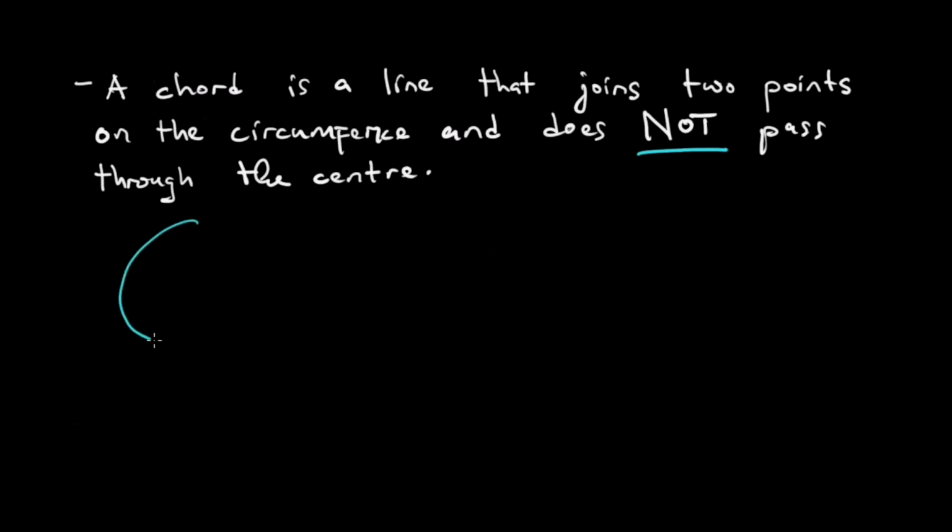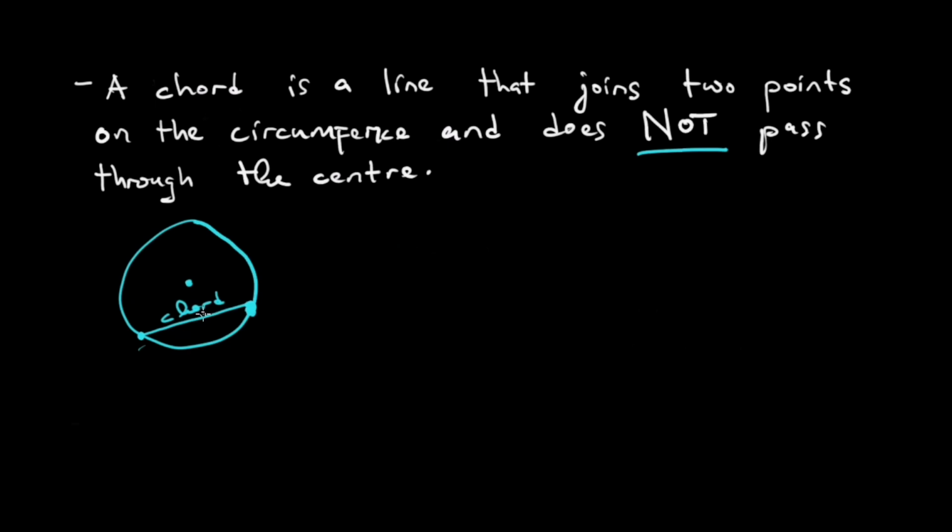So if we have a circle, this is the center. Toita a line iri kubatanidza 2 points on the circumference, but not passing through the center. This line is called a chord. If you come to think about it, you will notice that a diameter is a special type of chord. It's special in that a diameter will pass through the center.